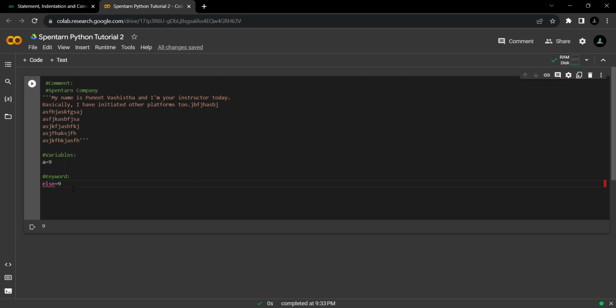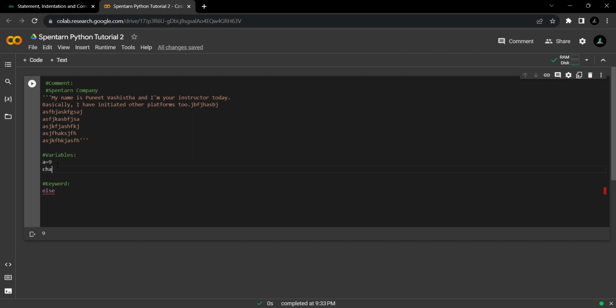You cannot put cardamom or any kind of pulses in the sugar container, right? Similarly here, I cannot put 9 into else because else is already defined in Python and has a specific meaning. So a keyword is something which has a definite value and is already defined in Python with a certain meaning. But for example, if I write cha cha equals 10, is it right?